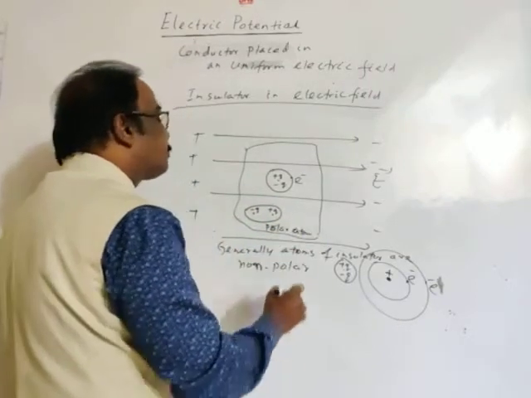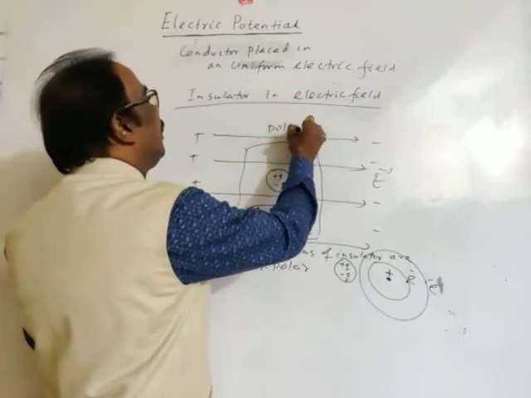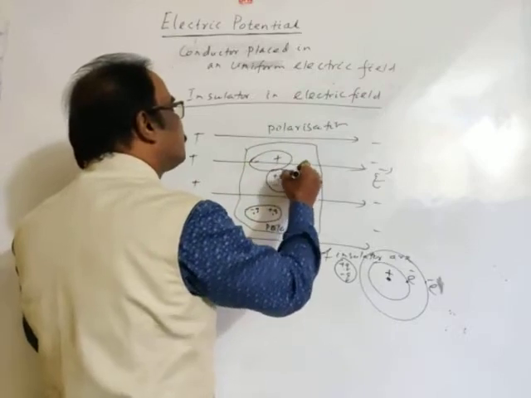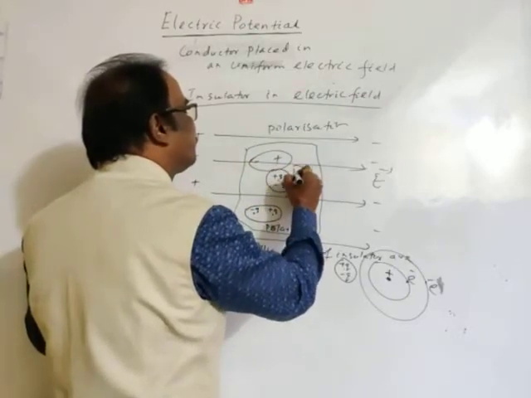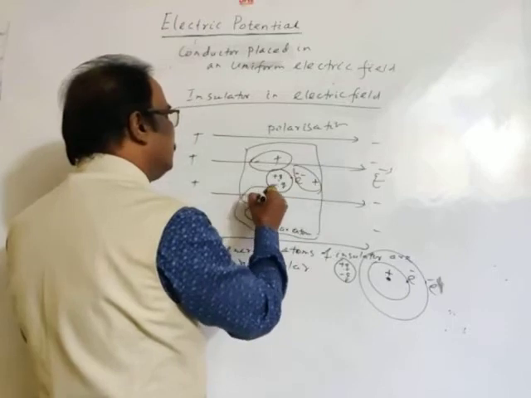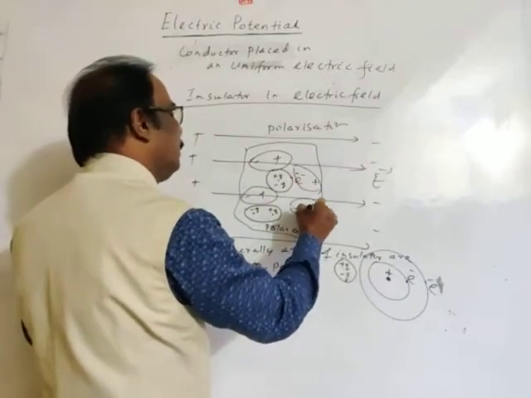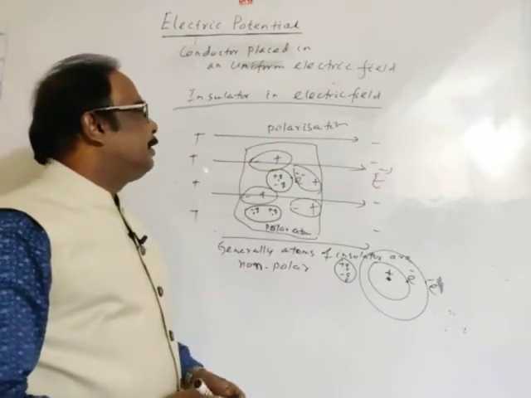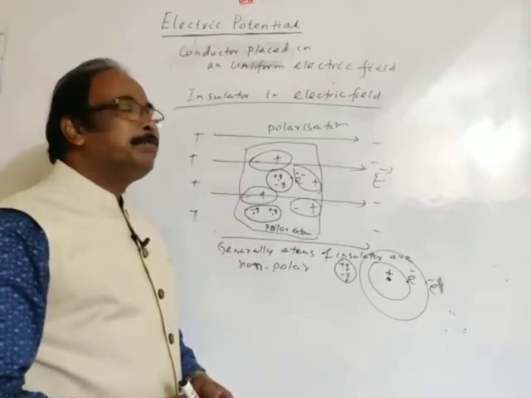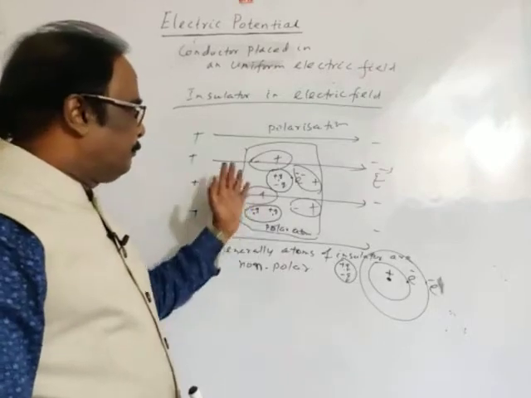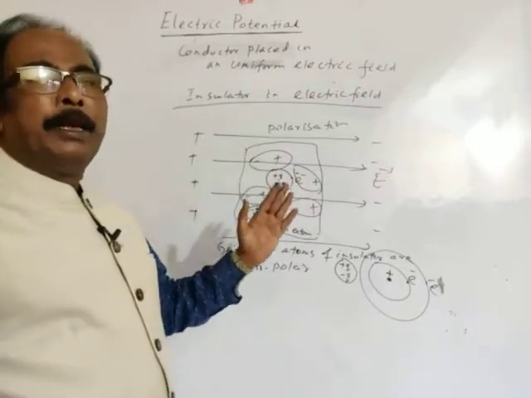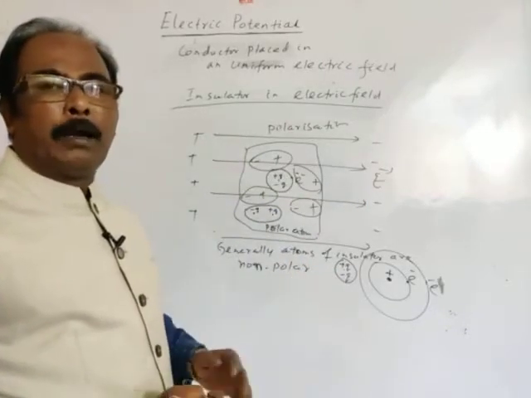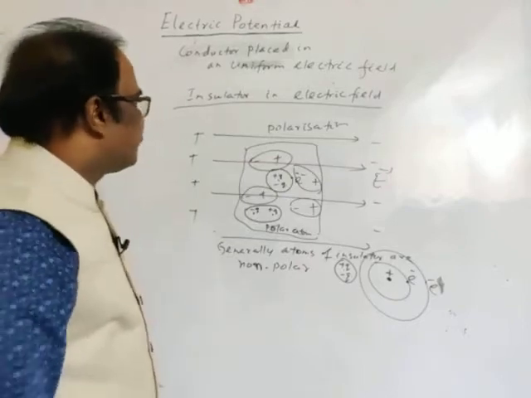This is called polarization. Similarly, the atoms will get polarized. So if an insulating substance is kept in a uniform electric field, then atoms are polarized depending upon the strength of the electric field. The more the strength of the electric field, the more atoms will get polarized. This is the concept.